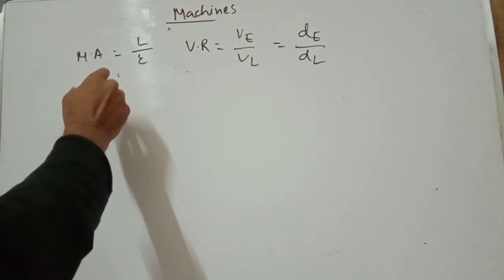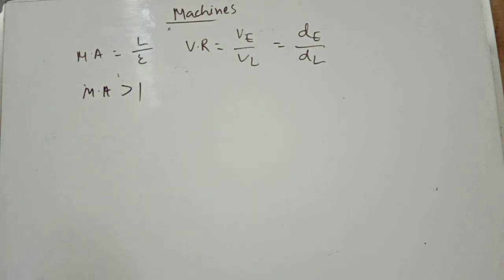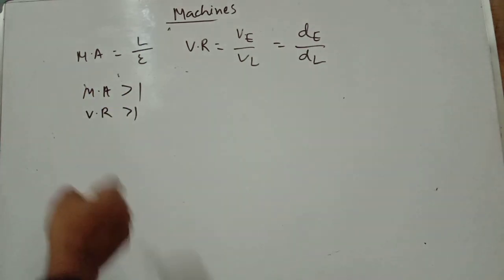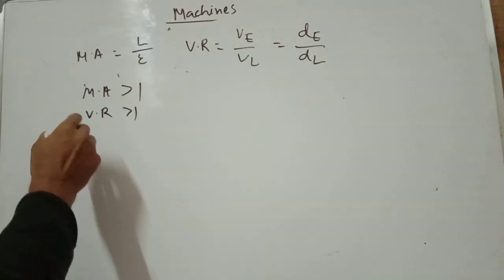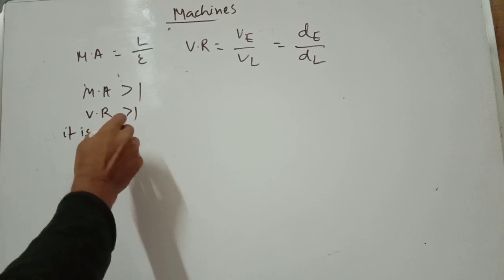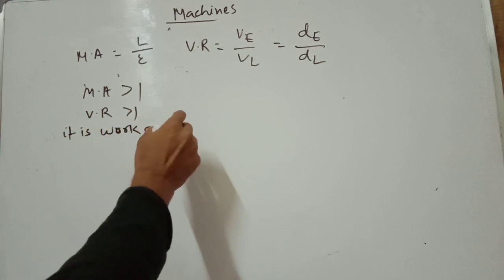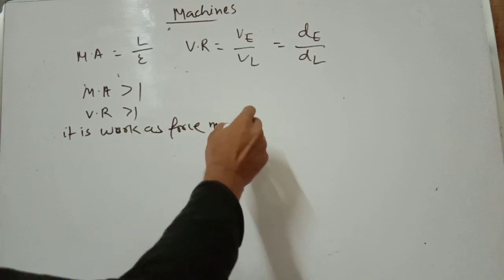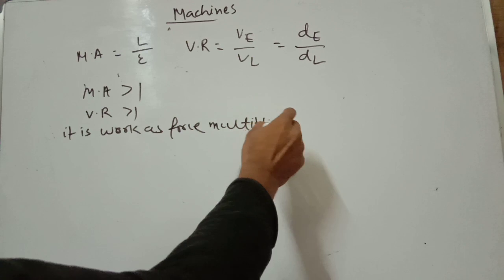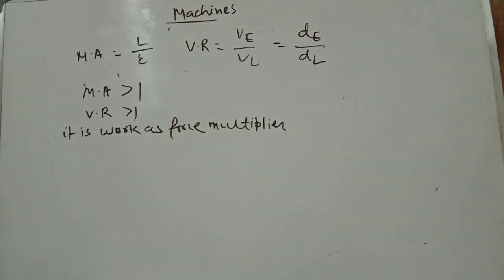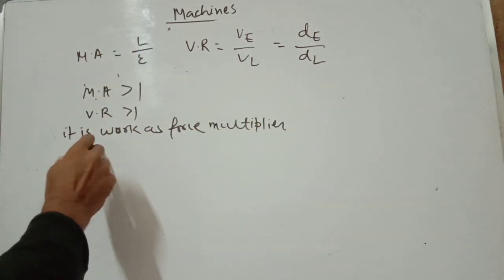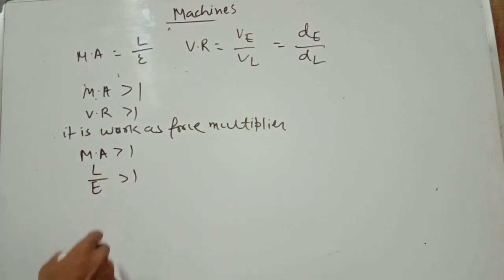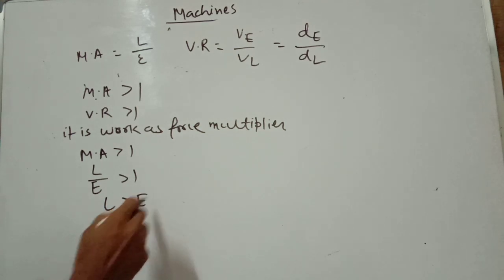If mechanical advantage is greater than 1 and velocity ratio is greater than 1, the machine works as a force multiplier. Mechanical advantage greater than 1 means load by effort is greater than 1, so load is greater than effort.